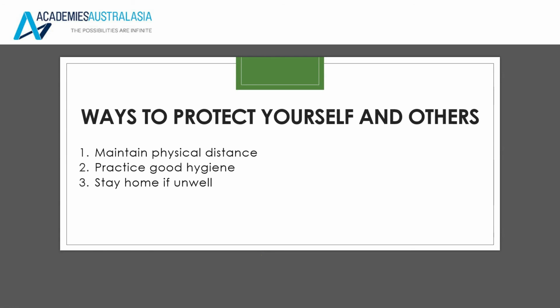Ways to protect yourself and others while you're on campus and at school are: 1. Maintain physical distance. Keep a distance between you and your classmates, teachers and staff, approximately 1.5 meters apart. 2. Practice good hygiene. If you're coughing or sneezing, make sure you cough into your elbow or into a tissue, throw that tissue in the garbage bin, and wash your hands with soap and water.